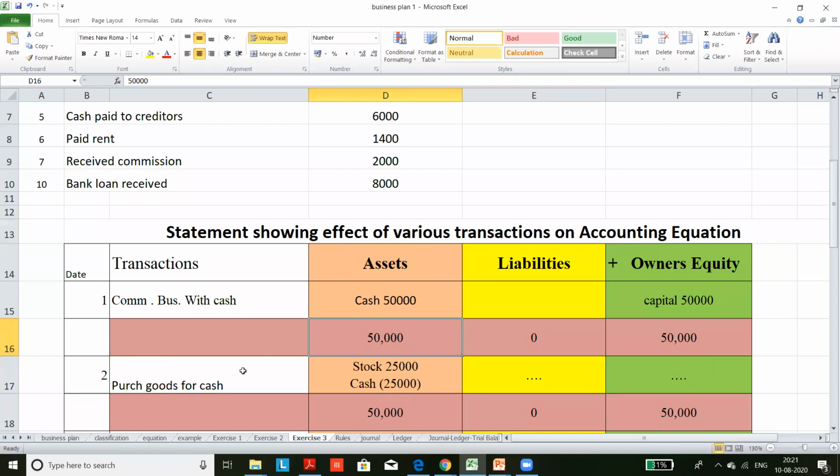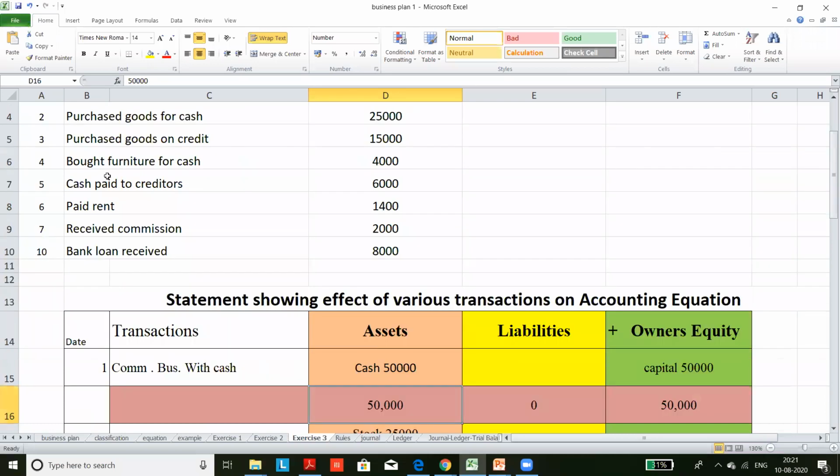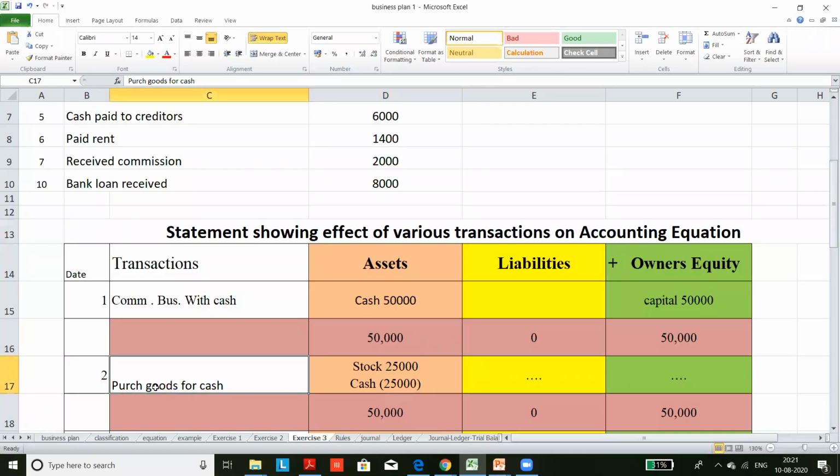Okay, is it over? First transaction. So let me go to the second transaction. Purchase goods for cash. Give a small narration. Purchase goods for cash. What happened when you purchase? Stock and cash. When you purchase stock, stock is increasing. If it is decreasing, you can either put a negative symbol, or if it is in brackets, it means negative.